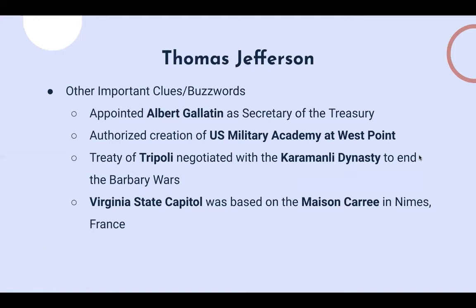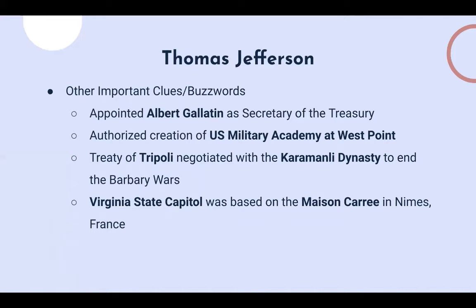At the end of the Barbary Wars, they negotiated a treaty that was called the Treaty of Tripoli. And that was negotiated with the Karamanli dynasty. So that might be something you hear for Barbary Wars tossups, and you might also hear them for Jefferson tossups. So the Karamanli dynasty is important.